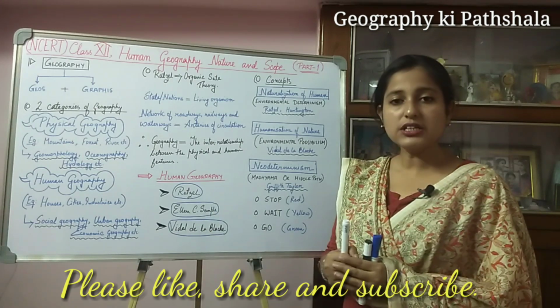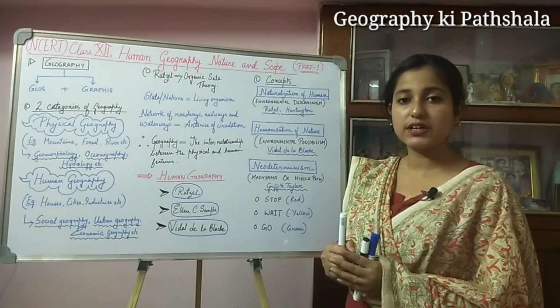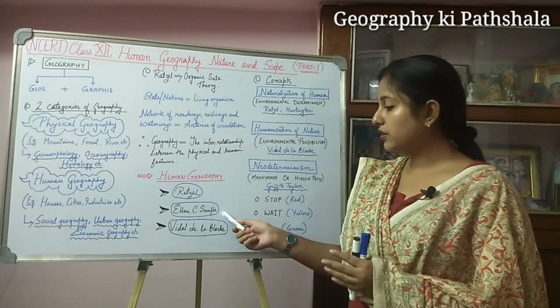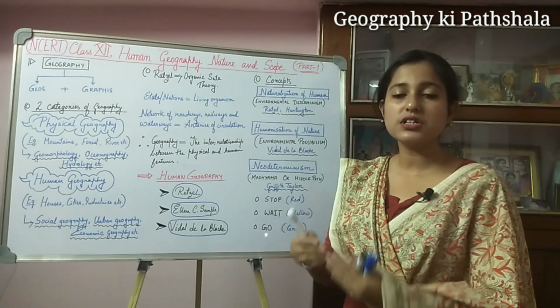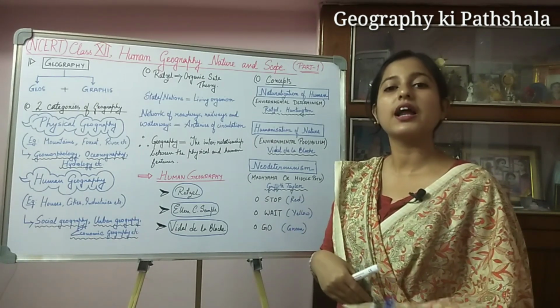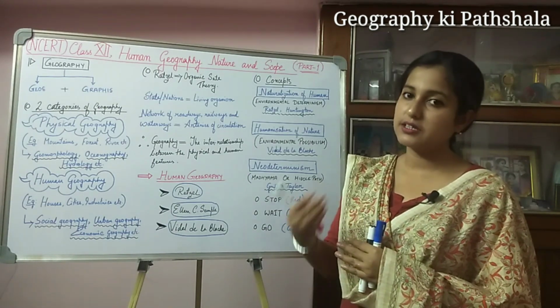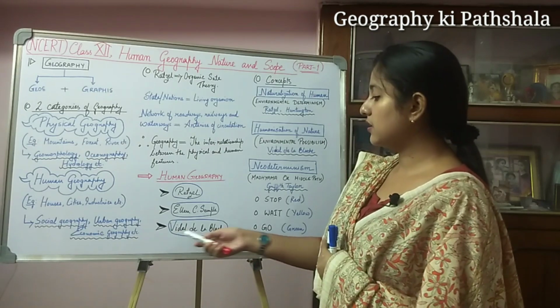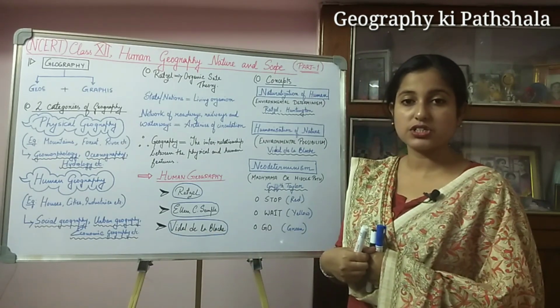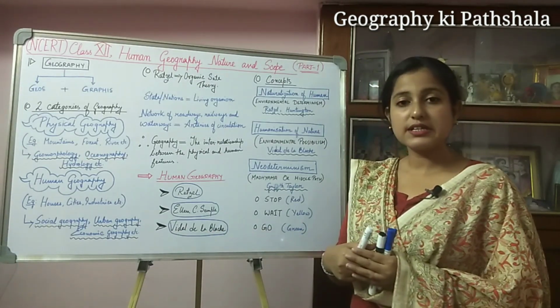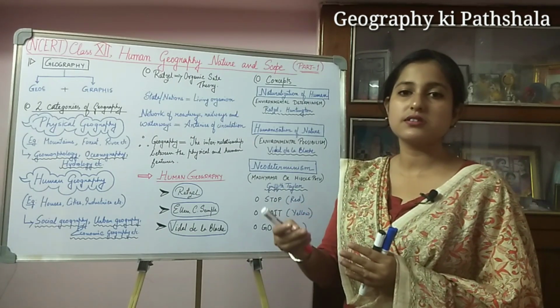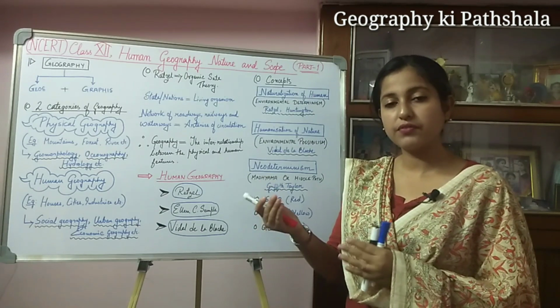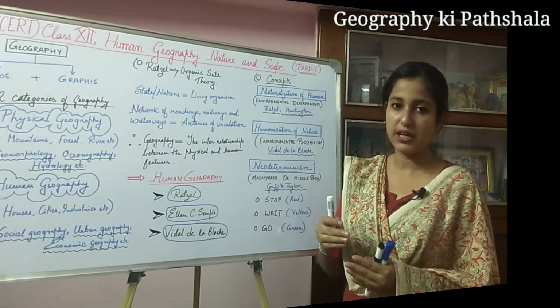In Ellen Churchill Semple's definition, it discusses the changing relationship between the unresting man and the unstable earth. Vidal de la Blache's definition again discusses the synthesis of knowledge and the relationship of earth with its living beings.